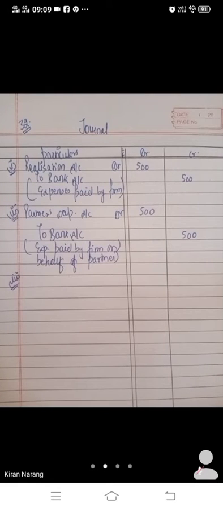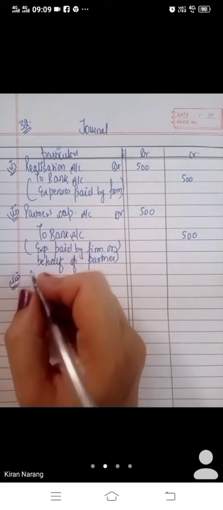Third entry. A, one of the partners, was to bear all the realization expenses, for which he was given a commission of 2% of net cash realized from dissolution. A, one of the partners, we have to give him the realization expenses and we have to give him commission 2% on the assets realized, and assets realized are 25,000 and we have to pay the liabilities 5,000. So, bache, three entries we are going to pass here now.